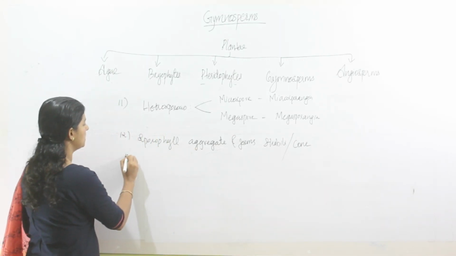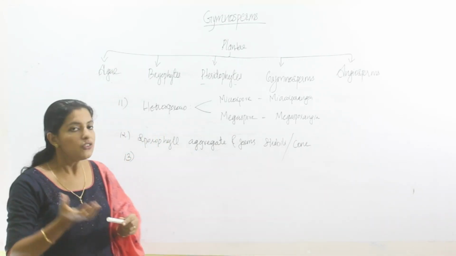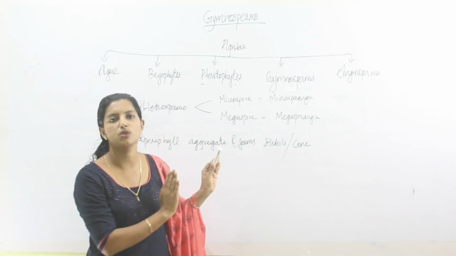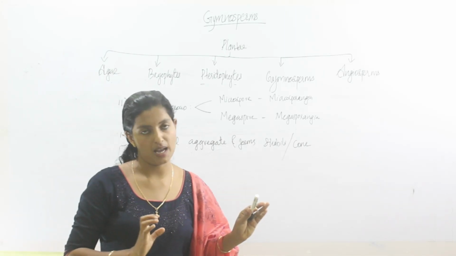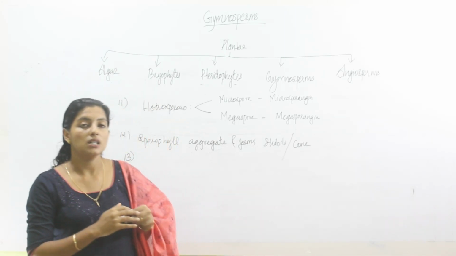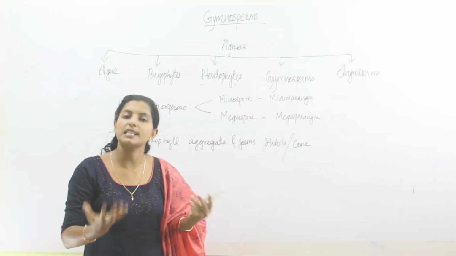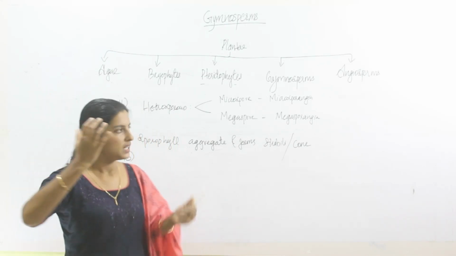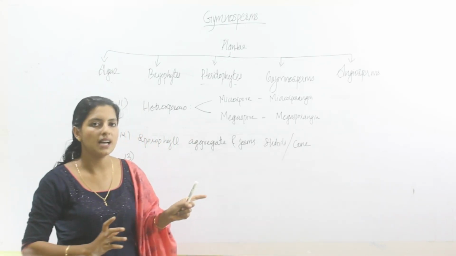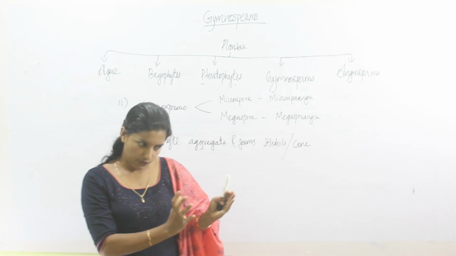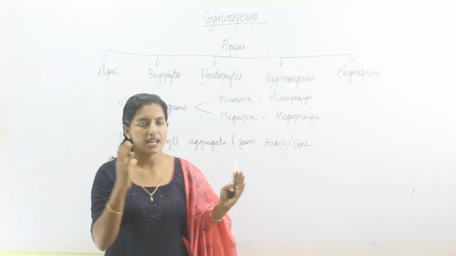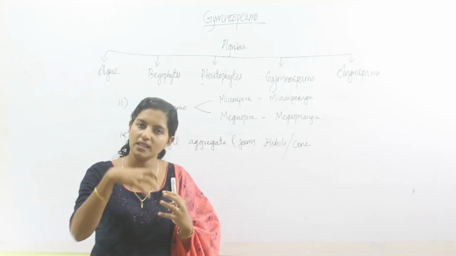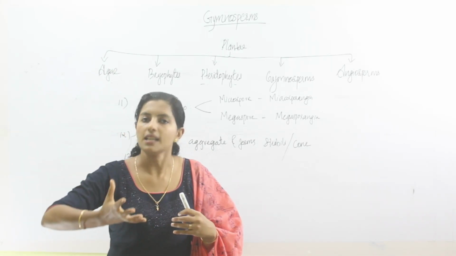Then comes the 13th point. In the first session we discussed that the common name for gymnosperms is naked seeded plants. What do you mean by naked seeded plants? The seeds in gymnosperms are exposed. That means there is no ovary. What do you mean by ovary? In case of angiosperms, after fertilization, the ovary becomes the fruit and the ovule becomes a seed. Here, the ovules are not present within the ovary. Instead, the ovules are exposed.